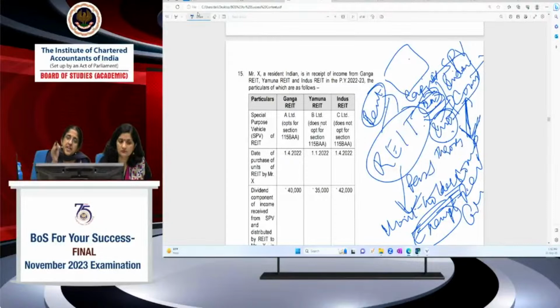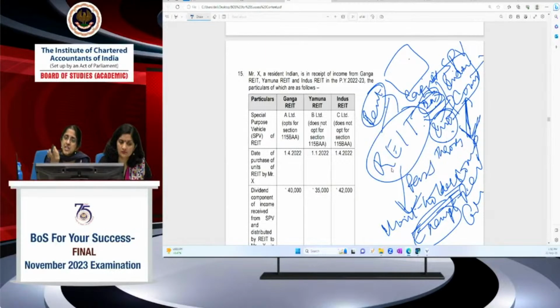If the SPV, Indian company, opts for 115BEA, then the dividend income will be taxable in the hands of the unit holders. Then REIT will have to deduct tax at source. For all the 3 income, rent, interest and dividend, for which the REIT enjoys pass-through status and it is taxable in the hands of unit holders, REIT has to deduct tax at source.